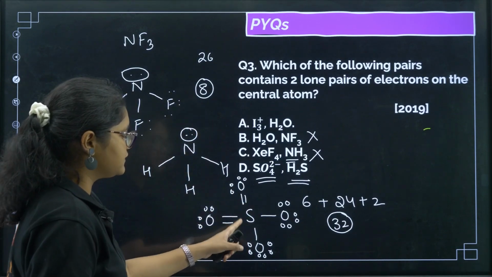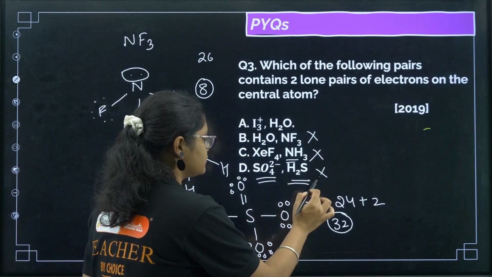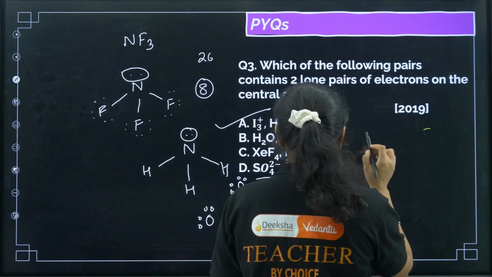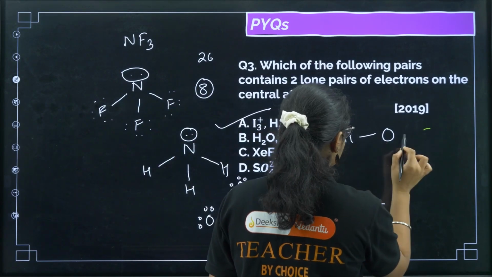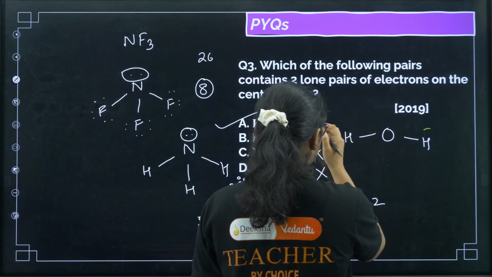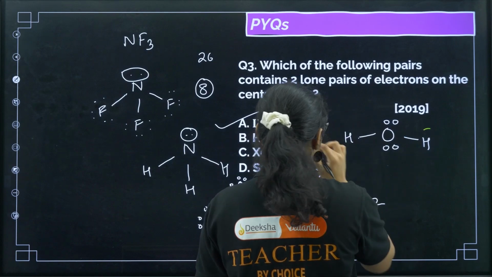Okay. So now you see in the sulfur there is not even a single lone pair present. So that is why this is also the wrong answer. So this has to be the correct answer. Now if you see the structure of oxygen, oxygen has 6 valence electrons. So each will form a bond with hydrogen, right? So 1, 2, 3, 4. Total valence electrons is 8, right? 1, 2, 3, 4, 5, 6, 7, 8. So that is correct. I3 plus.